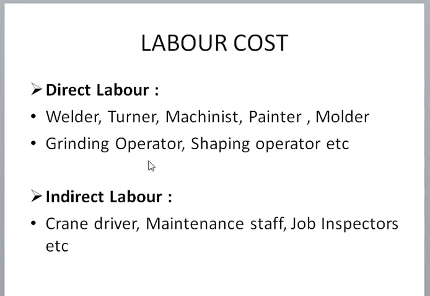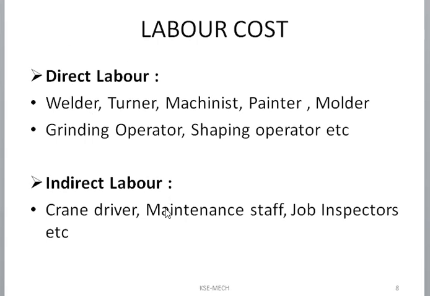Then next one is grinding machine operator, shaping machine operator. These all are permanent employees, so we can say they are included in direct labor. Now indirect labor. Suppose a factory is required to move one heavy or bulky machine from one place to another place, so the factory or supervisor calls for a crane, or a hydra, because it is impossible to move a heavy machine with laborers or workers. So we have to take help of this crane.